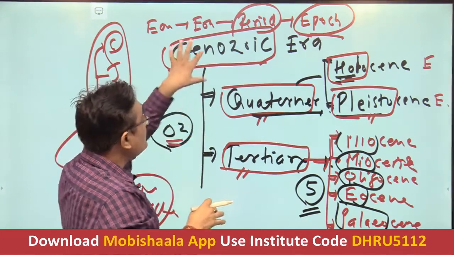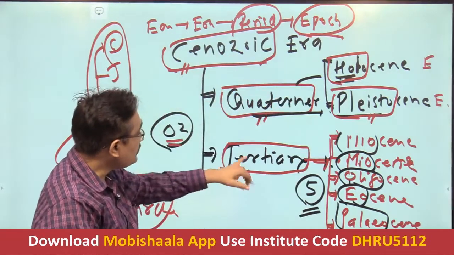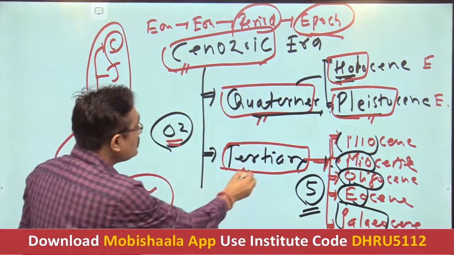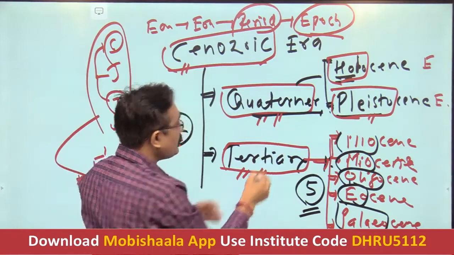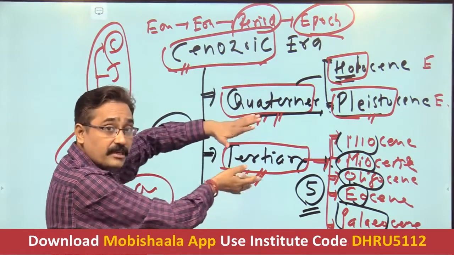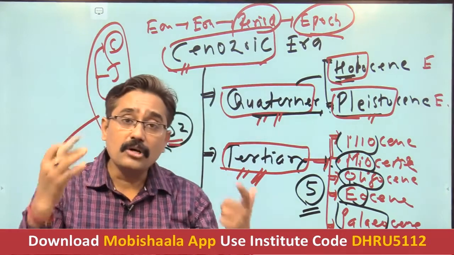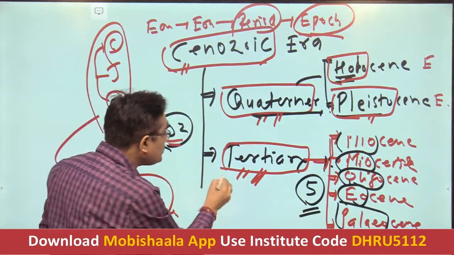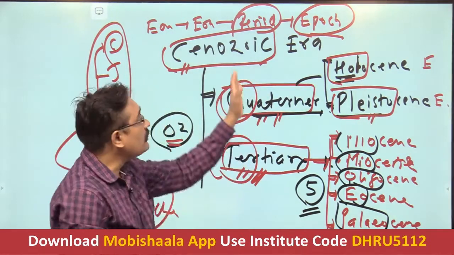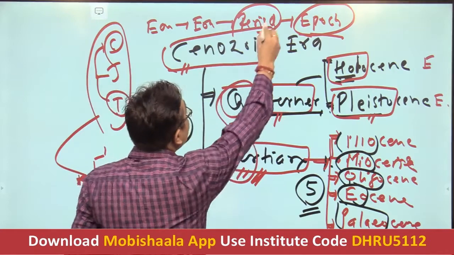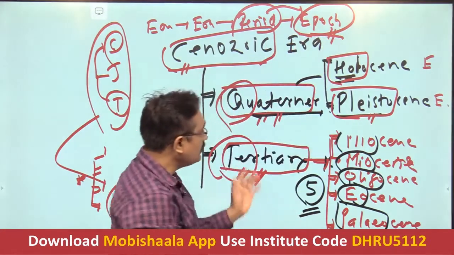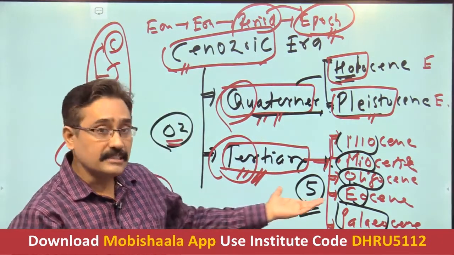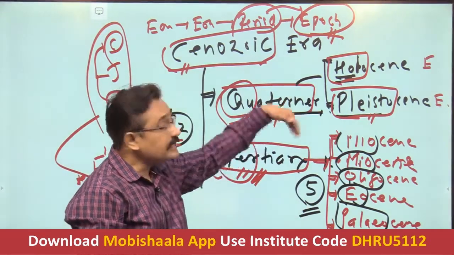As far as the study is concerned, we are concerned with only the epochs in the tertiary as well as the quaternary period, and that's why geologists have divided only the last 2, the tertiary period and quaternary period. These are comparatively the newest ones and more relevant for us. The geological development relevant for human beings took place in the tertiary and quaternary periods, and that's why only these 2 periods have been divided further into epochs: Paleocene, Eocene, Oligocene, Miocene and Pliocene, and quaternary into Pleistocene and Holocene.